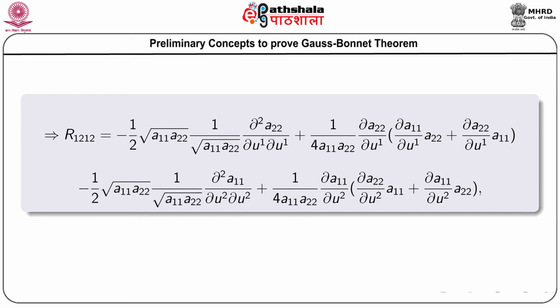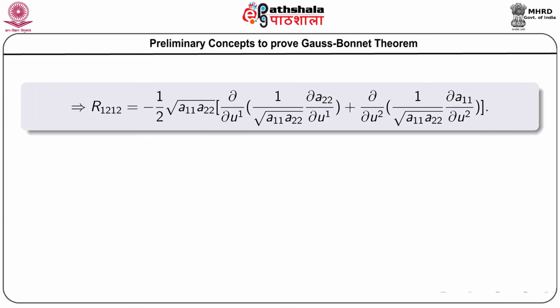So, we can understand that after simplifying this, we are getting R 1 2 1 2, and again simplifying, we are getting a very rigorous expression, that is R 1 2 1 2 equals to minus half root A 1 1 A 2 2, within the third bracket it is coming del by del U 1, and within the first bracket 1 by root A 1 1 A 2 2 del A 2 2 by del U 1, plus del by del U 2 within the first bracket 1 by root A 1 1 A 2 2 del A 1 1 by del U 2, and the bracket closed.